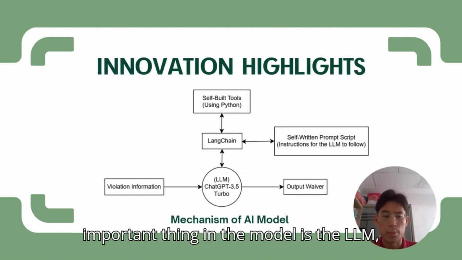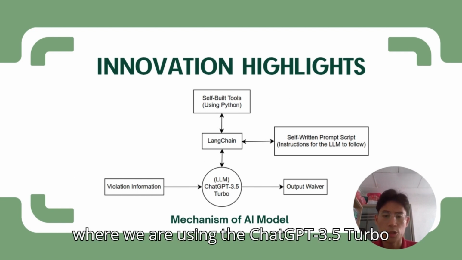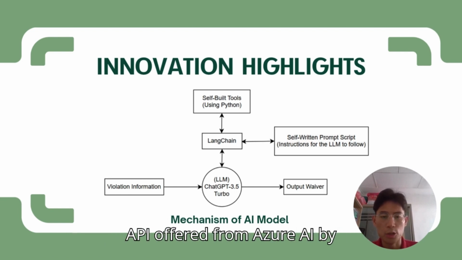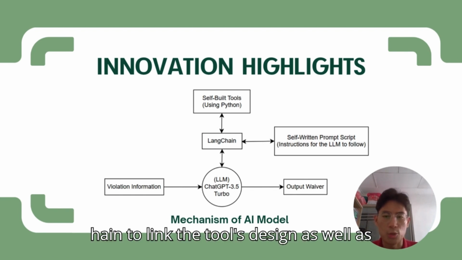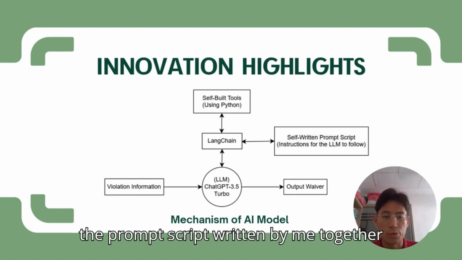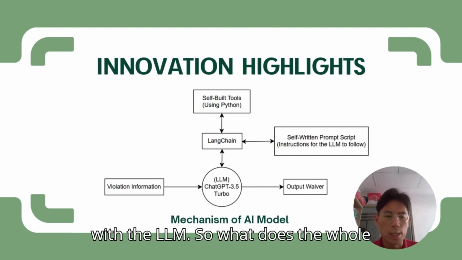The most important thing in the model is the LLM, where we are using the ChatGPT 3.5 Turbo API offered by Intel's internal AI platform. And I'm using LangChain to link the tools' design as well as the prompt script written by me together with the LLM. So what is the whole mechanism?